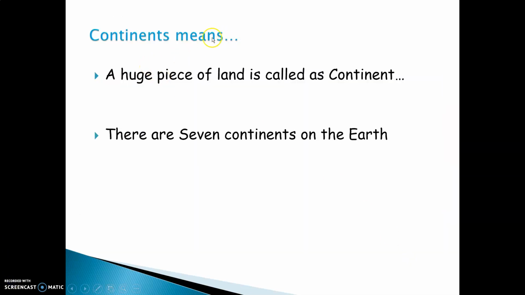Now, what is the meaning of continent? A huge piece of land is called a continent. A vast area of huge piece of land is called a continent, and there are 7 continents on the earth. Okay.